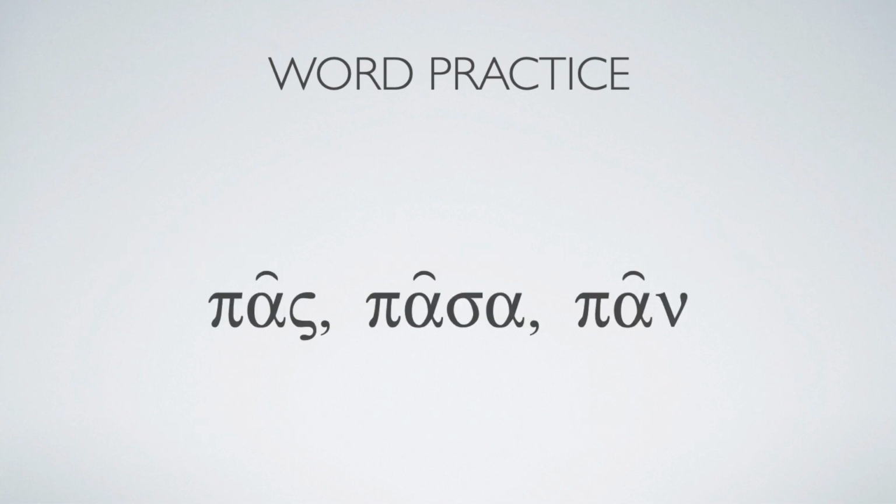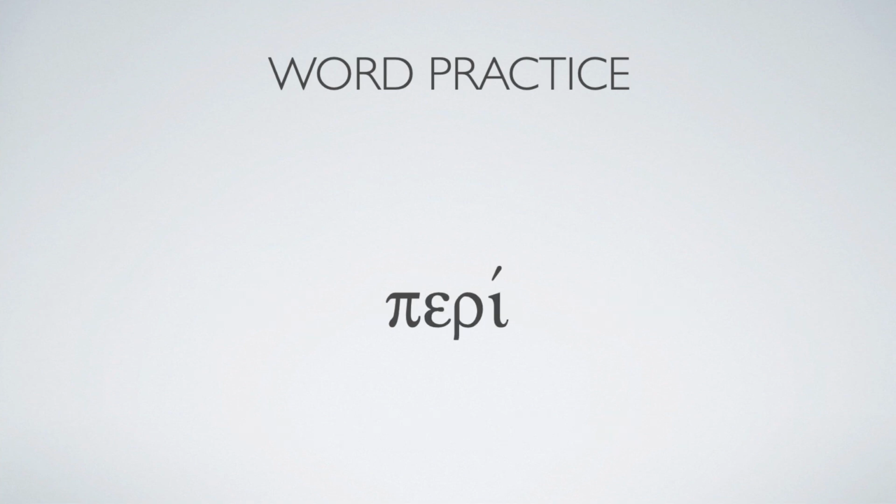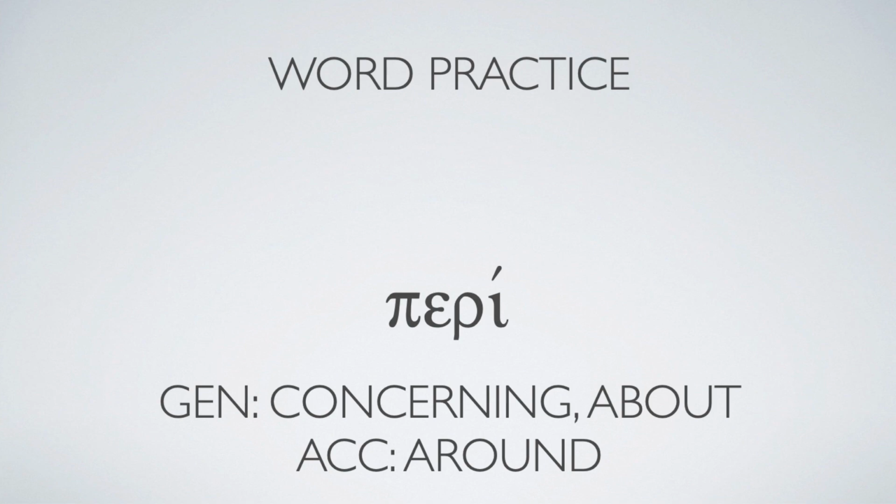Πᾶς, πᾶσα, and πᾶν. These are each and every. If it's plural, it's all. But this is masculine, feminine, and neuter right across the way there. Πᾶς, πᾶσα, and πᾶν. Περί. With the genitive, it means concerning or about. And with the accusative, it means around. And remember, these preposition words, when they can change their meaning based on what case they're working with, make sure you spend some time with these. Make sure you make separate vocabulary cards if that's what you're doing, so you learn the difference between these two.